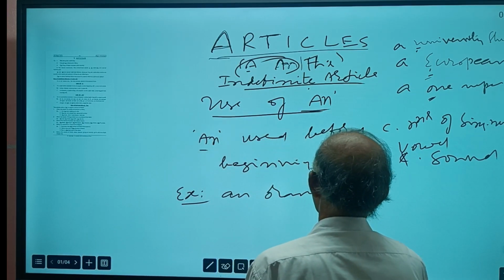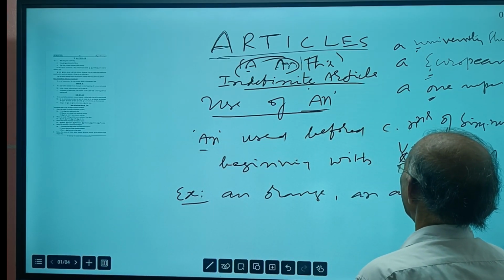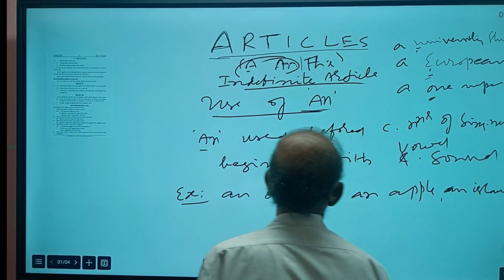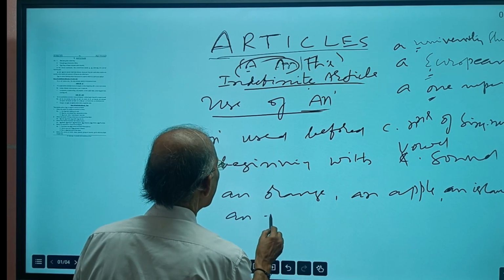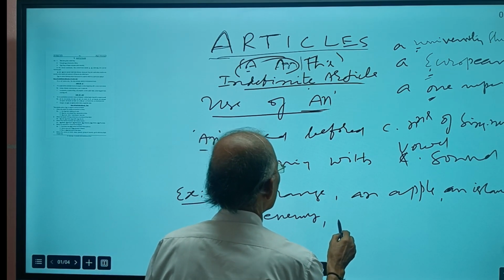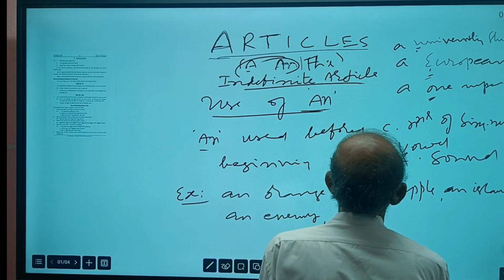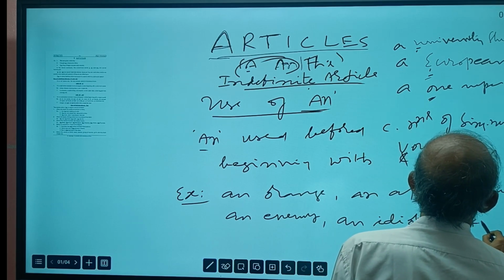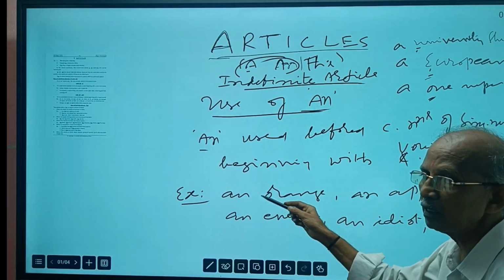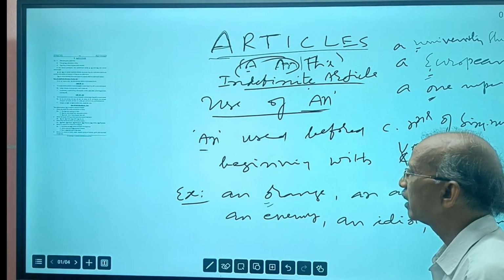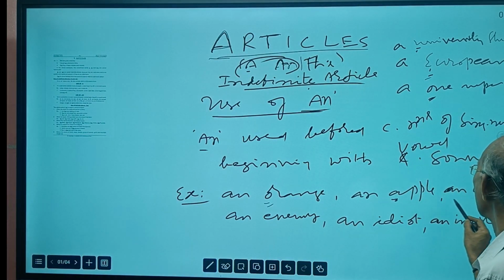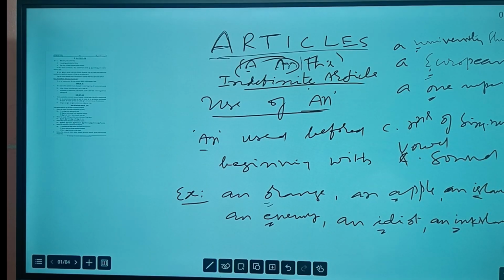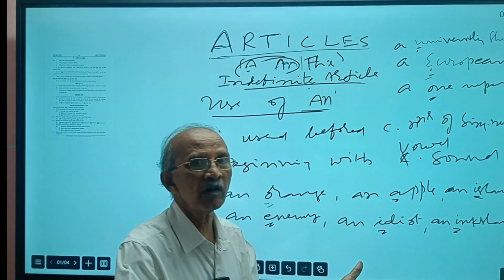An orange. An apple. An island. An enemy. An idiot. An inkstand. All these words begin with vowels and give vowel sounds. No problem.